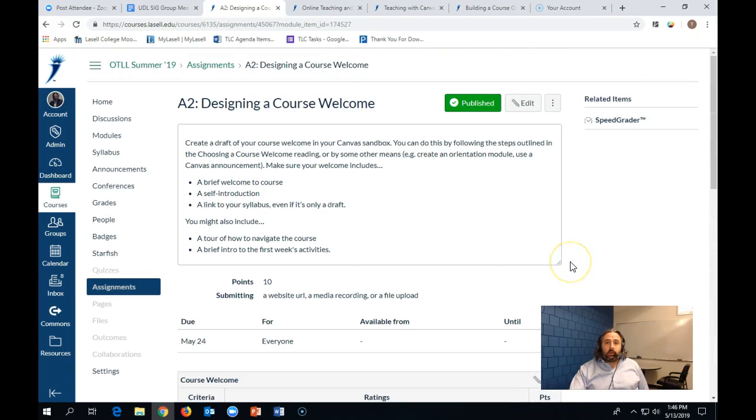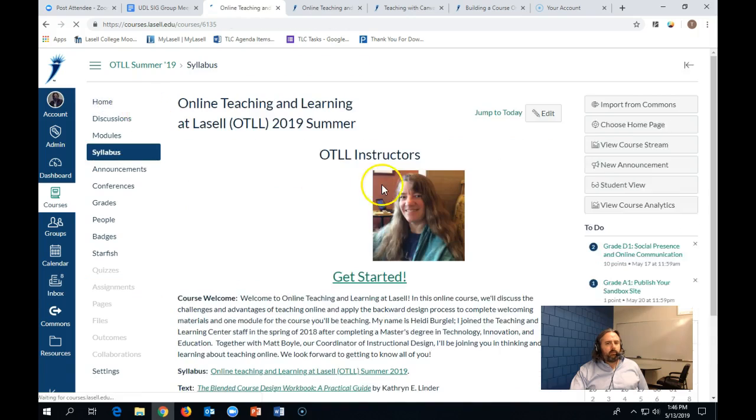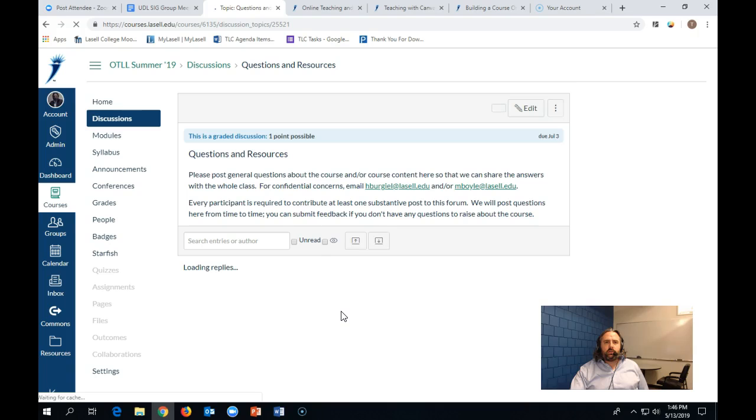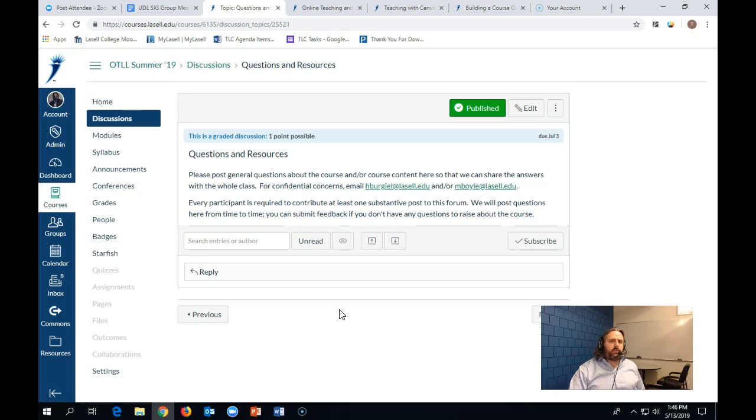So in terms of what you're going to be doing for the week, that's the general overview. If you have any questions about that, please put them into the questions and resources forum on the home page. The reason we ask people to do that is because this makes sure that everybody has a chance to see those questions and they aren't just asked through email. That's really useful in an online classroom. At the same time, though, it's really tough, too, because this is the kind of forum that will get ignored unless you are directed to go to it.